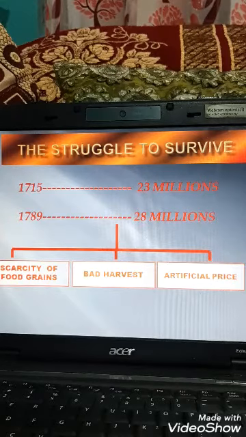Now the staple diet price had risen rapidly, but most workers who were employed as labor in workshops had their wage already fixed by the owner. So as the price of bread rose, their wage did not increase. So it became difficult for the people to buy bread for their survival. The richer became richer and the poor became poorer. This widened the gap between rich and poor people. So this led to a subsistence crisis that occurred in France during the old regime.